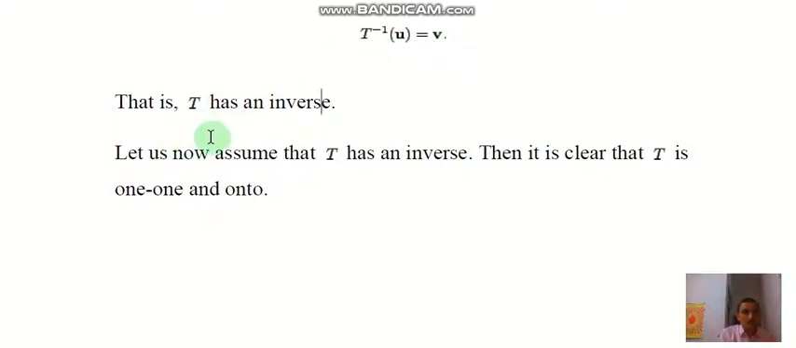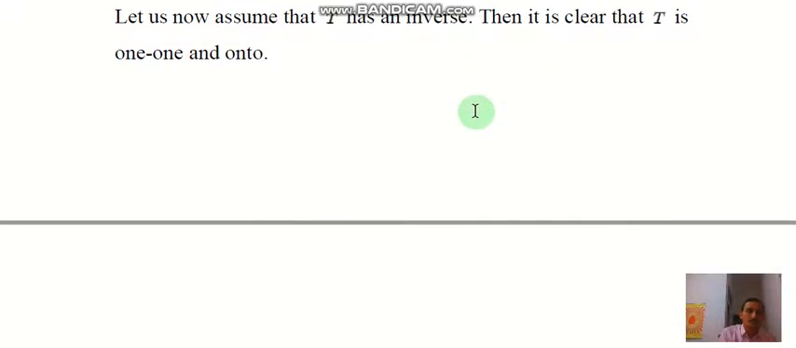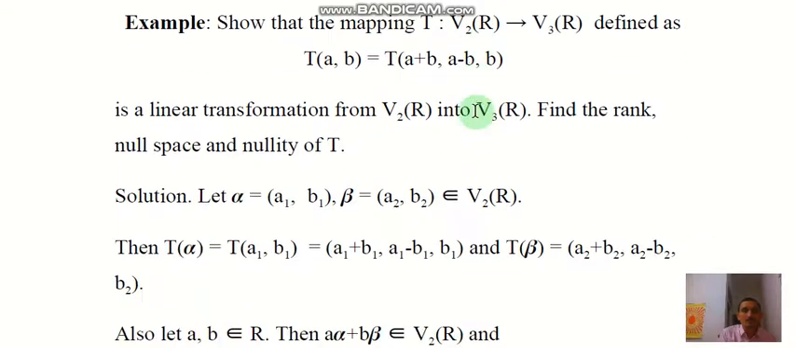Let us now assume that T has an inverse, then it is clear that T is 1-1 and onto. So if the linear transformation T is 1-1 and onto, then T has an inverse, and on the converse part, if T has an inverse, then obviously T is 1-1 and onto. So this is the proof.